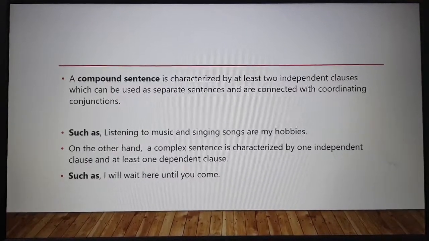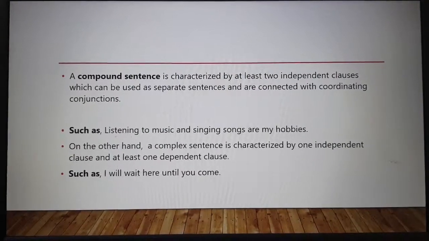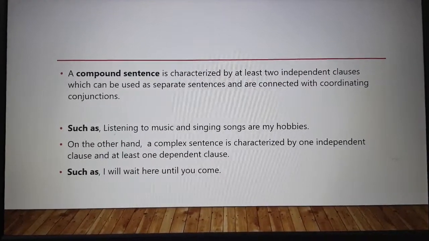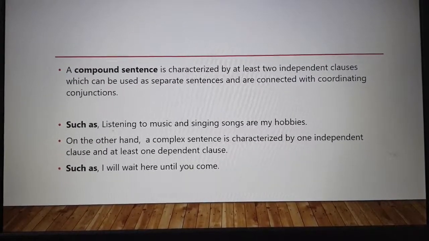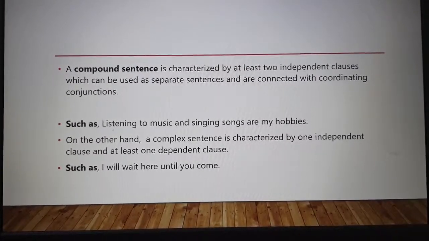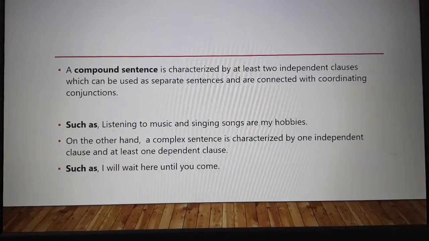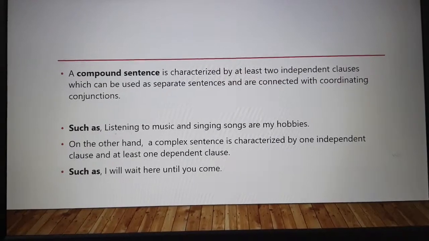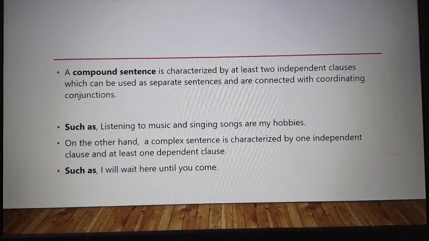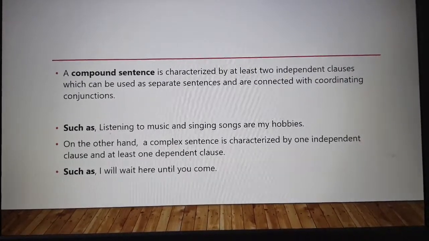Now, a compound sentence is characterized by at least 2 independent clauses which can be used as separate sentences and are connected with coordinating conjunctions. Okay, this you all have learned previously, such as: Listening to music and singing songs are my hobbies. On the other hand, a complex sentence is characterized by one independent clause and at least one dependent clause, such as: I will wait here until.